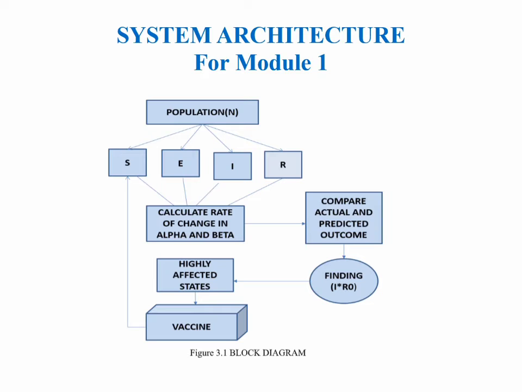System architecture. We'll first take the total population, that is N, and divide it into 4 different compartments: susceptible, exposed, infected and recovered. From here we'll calculate the rates of change, alpha and beta. Alpha is the rate of change from susceptible to exposed, and beta is the rate of change from exposed to infected. From this, we'll calculate the actual outcome and also predict the next day's outcome. From there, we'll find the R naught, which we will use to find the highly affected states and suggest the vaccine to the susceptible people.